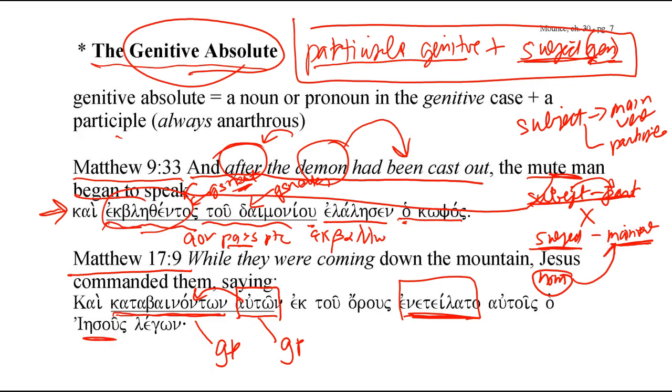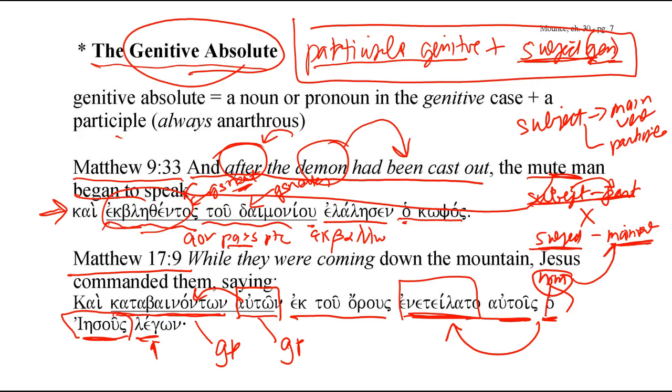Jesus commanded. So I would translate this as while, because it's a present participle, while they were descending or coming down ek tou orous, from the mountain, Jesus commanded them. The important thing here is that the one doing the descending is not Jesus. Jesus is probably already at the location, and the author wants to say that the disciples were coming down from the mountain. And when the disciples were coming down from the mountain, then Jesus commanded them.